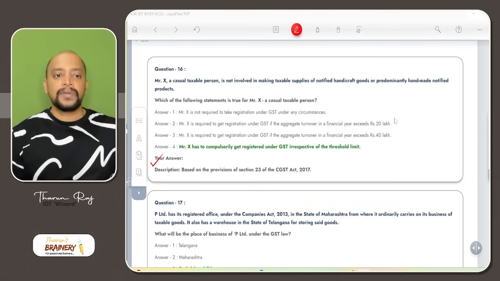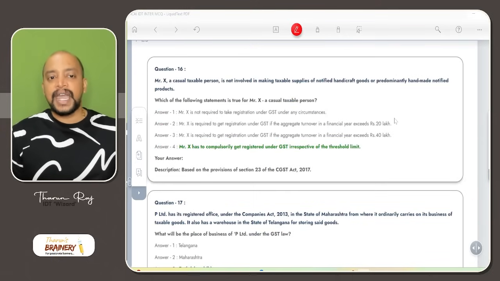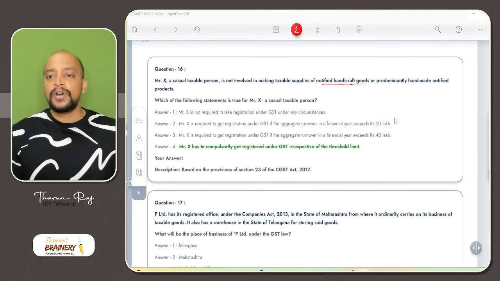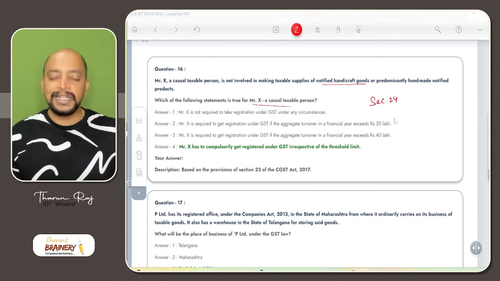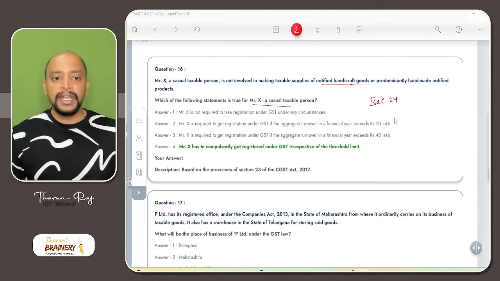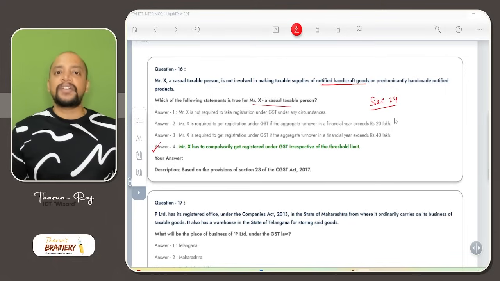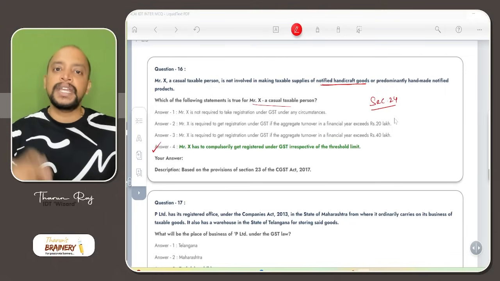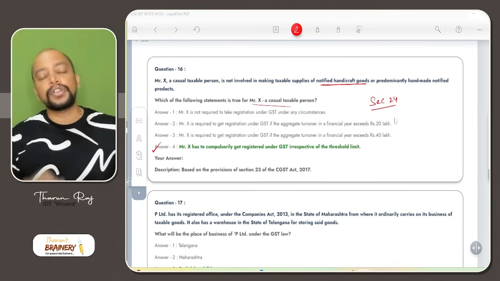Then next one. Question number 16. Mr. X, a casual taxable person, is not involved in making supply of notified handicraft goods or predominantly handicraft notified products. Which of the following statement is true for casual taxable person? As per section 24, a casual taxable person is compulsorily required to get registered unless they are engaged in trading in handicrafts. So X has to compulsorily get registered irrespective of threshold limit because of section 24. What if they are engaged in supply of handicraft goods? They are required to get registered only if their aggregate turnover exceeds threshold limit, even though casual taxable person.